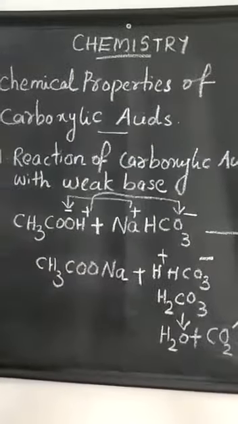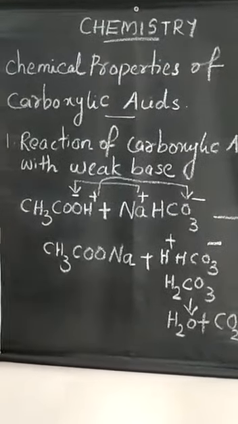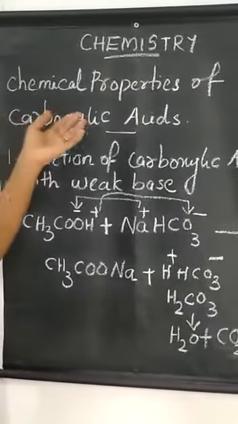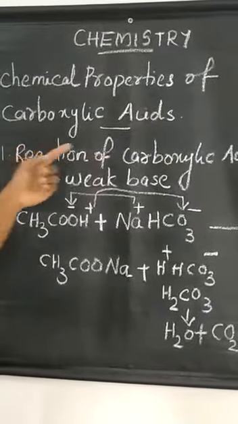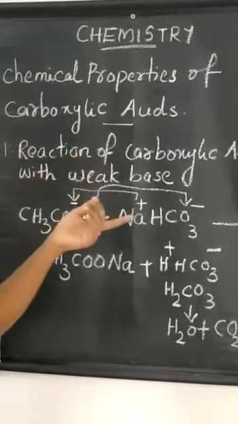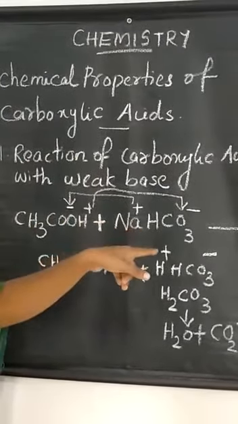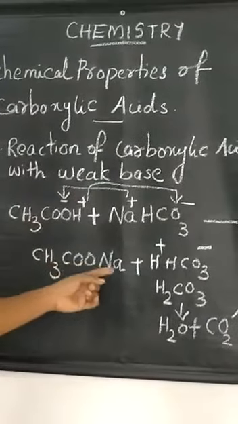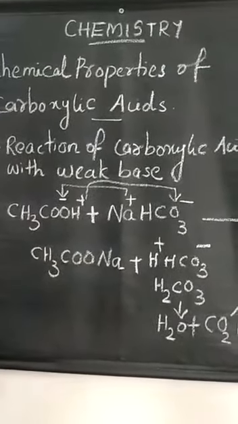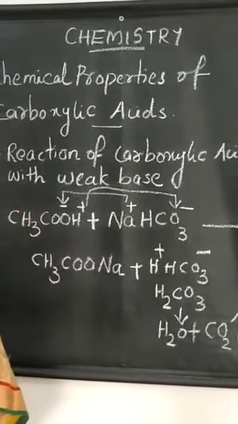Now I am going to revise today's topic. All of you listen carefully. Today we discussed important chemical properties of carboxylic acid, and we discussed the reaction of carboxylic acid with weak base. Here we take the acetic acid and sodium bicarbonate reaction. Then we got the products sodium acetate, water and carbon dioxide. Is it clear? It's a very important reaction for your practical examination also.